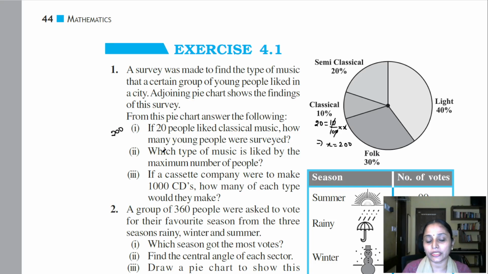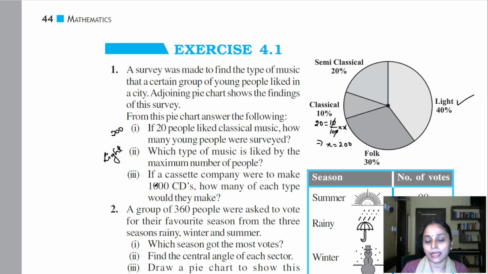In the second question, they're asking which type of music is liked by the maximum number of people. Now here, if you look at all the four categories, you will see that the size of the pie is clearly largest for light music, right? Or even if you look at the numbers, 40%, 30%, 10%, 20%, you can immediately conclude that light music is most preferred, right? So the answer is light music.